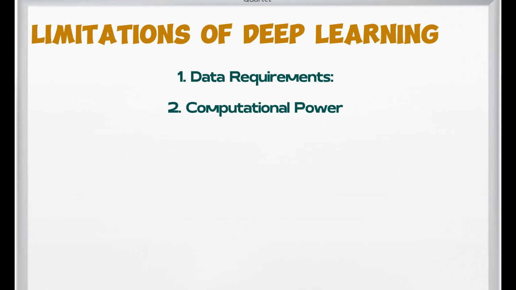Limitations of deep learning. Despite its vast potential, deep learning has limitations. Number 1. Data requirements. Neural networks require massive volumes of data for training. Number 2. Computational power. Training requires graphical processing units, GPUs, which are costly and have thousands of cores compared to central processing units, CPUs. Number 3. Training time. Deep neural networks can take hours or even months to train, increasing with data volume and network complexity.